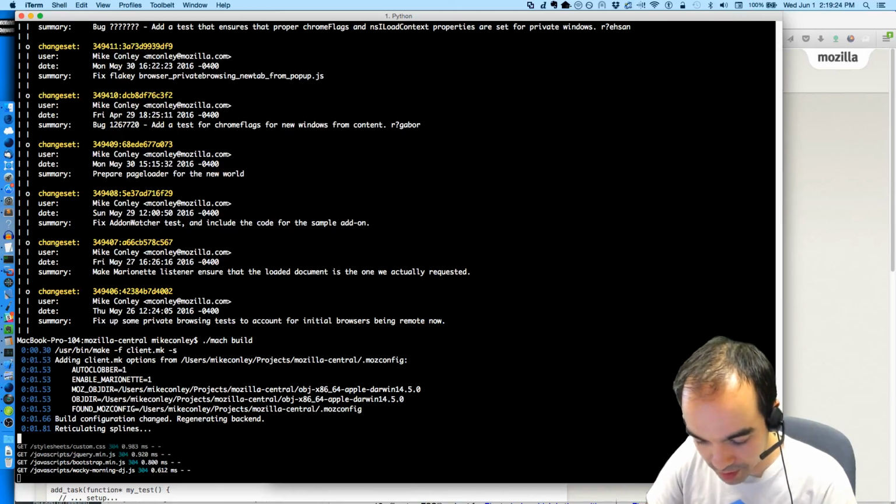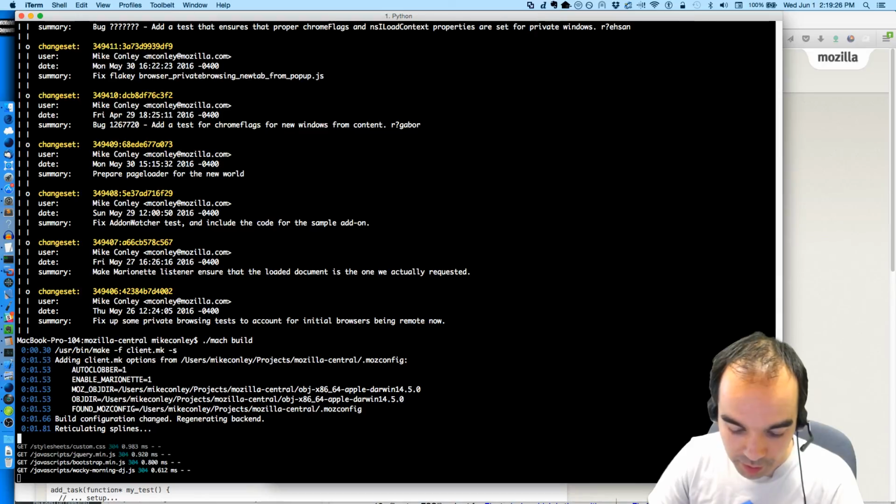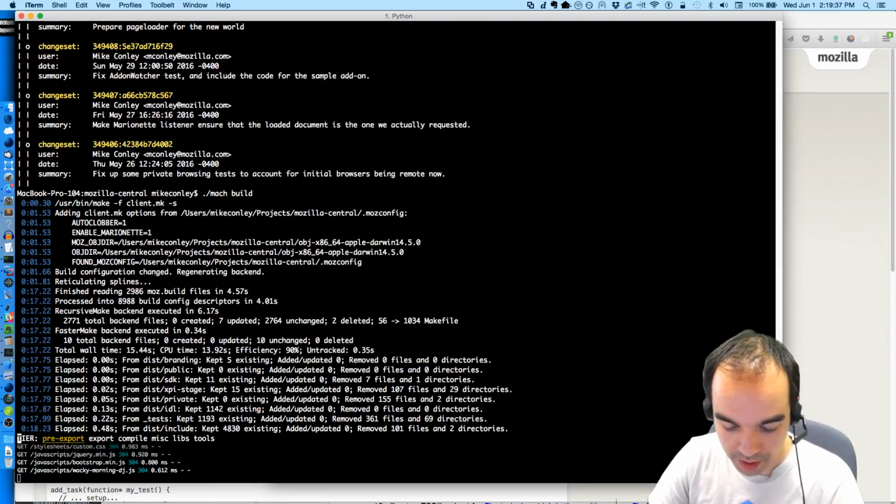Mike Habisher says that he will attempt to try using Zoom, the Zoom profiler, on his Linux machine tonight. Great. So that's good. Hopefully we will get some actionable data out of that.